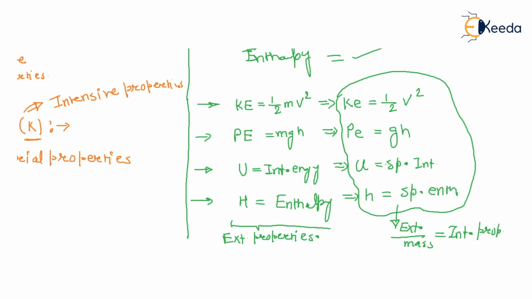The specific internal energy is internal energy divided by mass. The specific enthalpy is total enthalpy by mass. These ratios are independent of mass because there is no mass term. So these all are intensive properties.